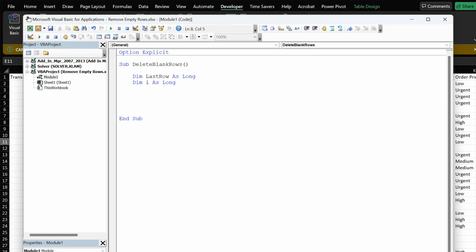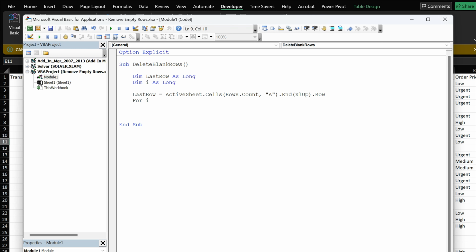Then we are going to assign the variable LastRow. So ActiveSheet.Cells(Rows.Count, 1).End(xlUp).Row.